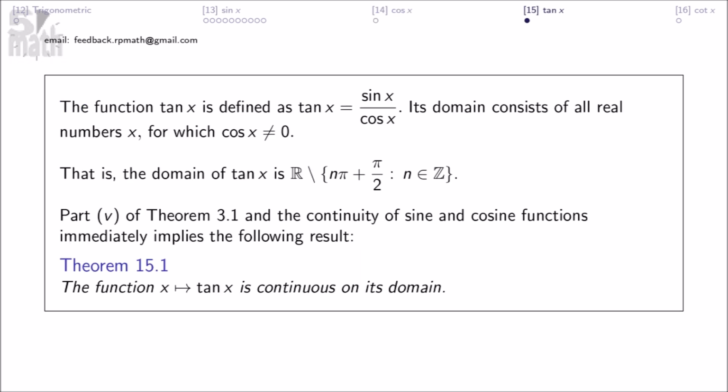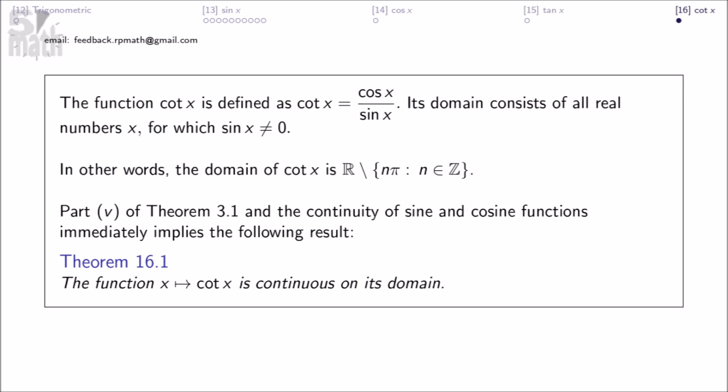The function tangent x is defined as tangent x equals sine x divided by cosine x. Its domain consists of all real numbers x for which cosine x does not equal 0. That is, the domain of tangent x is this. Part 5 of theorem 3.1 and the continuity of sine and cosine functions immediately imply the following result. The function tangent x is continuous on its domain.